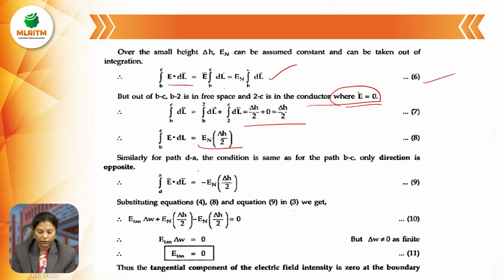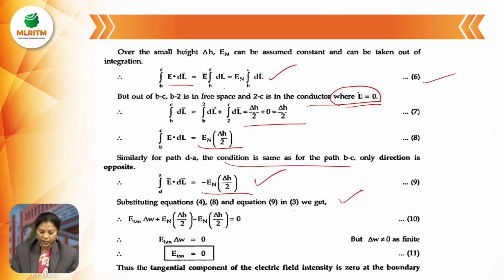Similarly, for path D to A, the condition is the same as for the path B to C. So we can write, but it is in the opposite direction, integral D to A E dot dl equals minus En into delta H by 2.